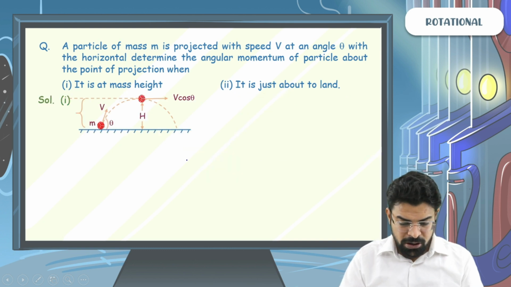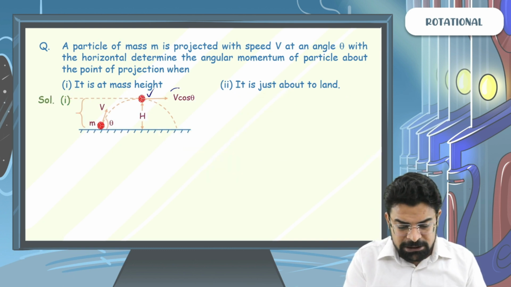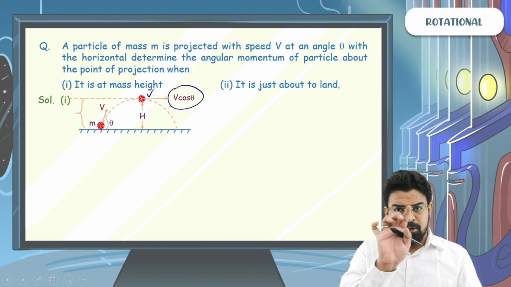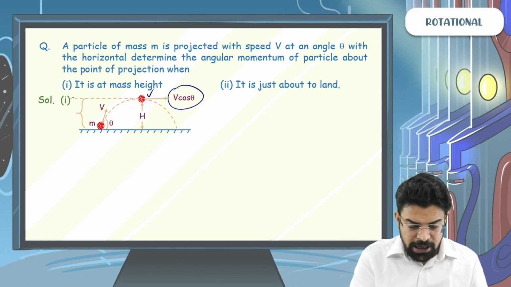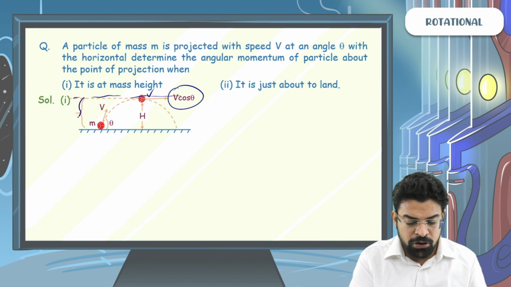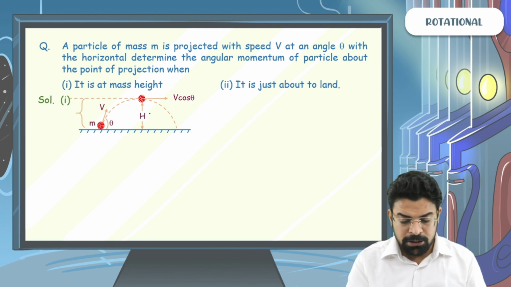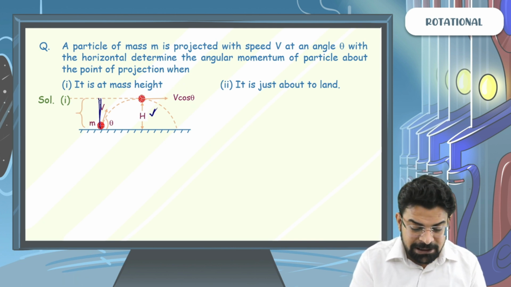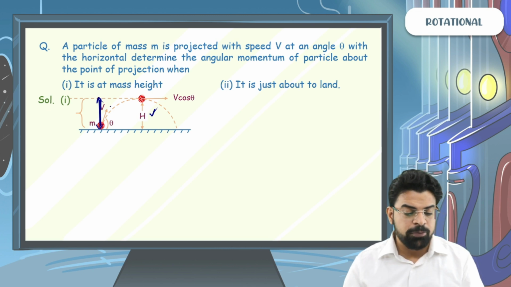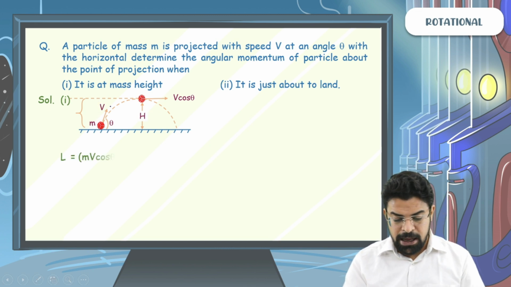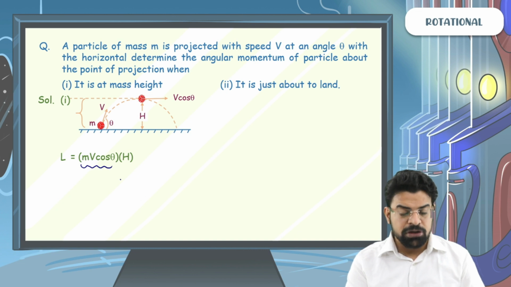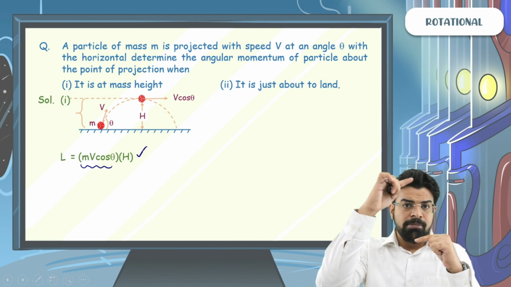So at the maximum height, speed will be v cos theta, momentum will be mv cos theta, and to find the distance perpendicular, drop a perpendicular. So the maximum height itself is the distance perpendicular from the point of projection. So you will say angular momentum is nothing but mv cos theta, the momentum, times the distance perpendicular, that is the maximum height.